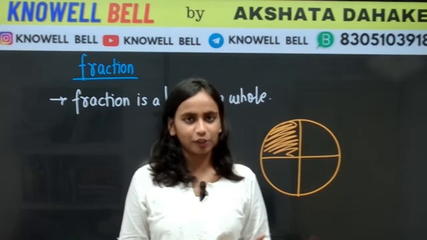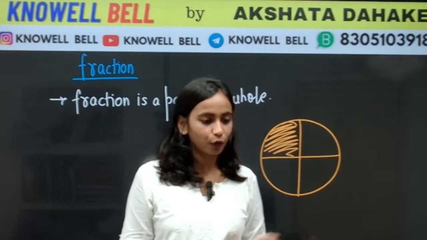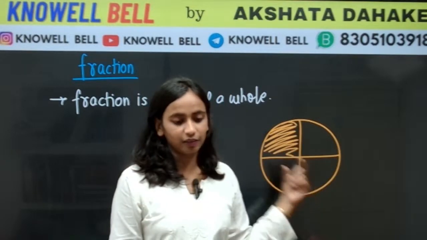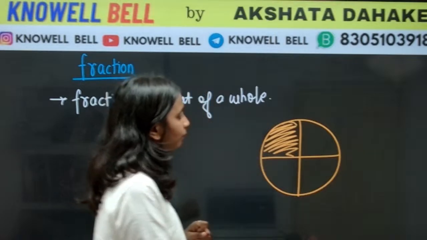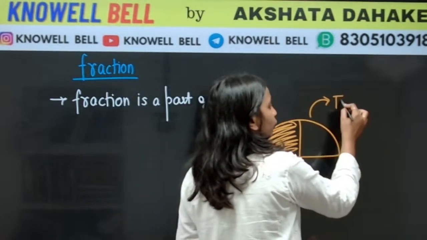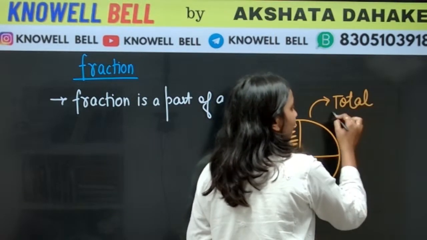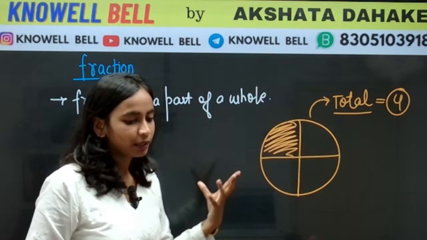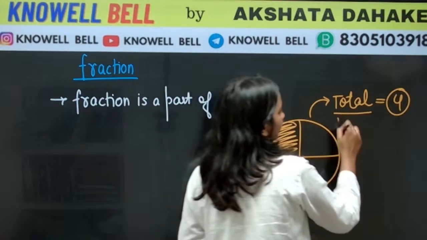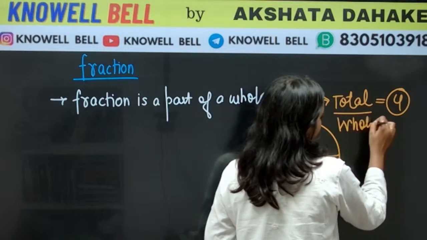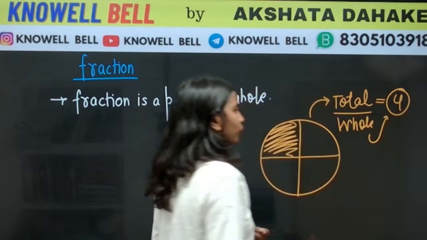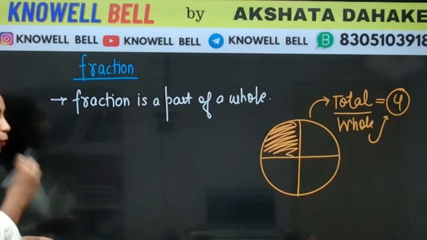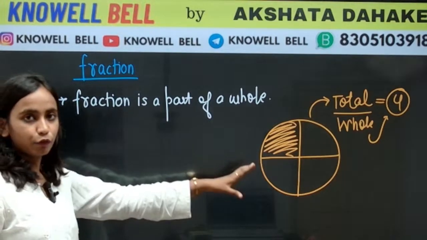Part of a whole. Correct, Harshita. Fraction is a part of a whole. How many parts are there in this circle? How many parts did we divide this circle into? Total parts are 4. So what will we call the total here? We will call the total the whole. So in total, there are 4 parts in this.